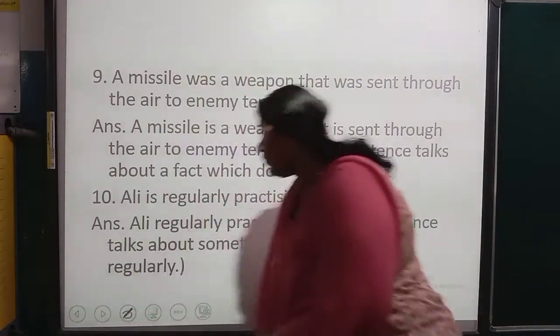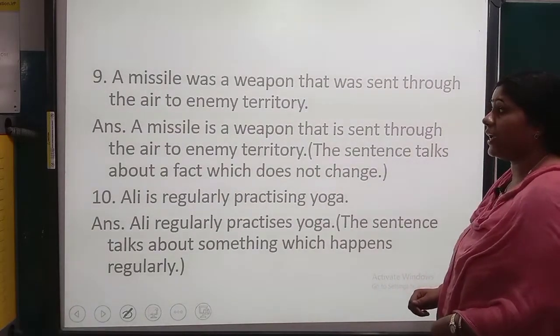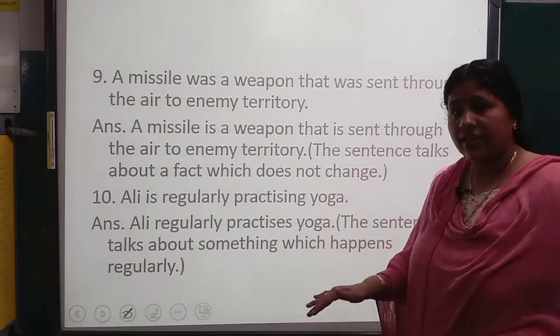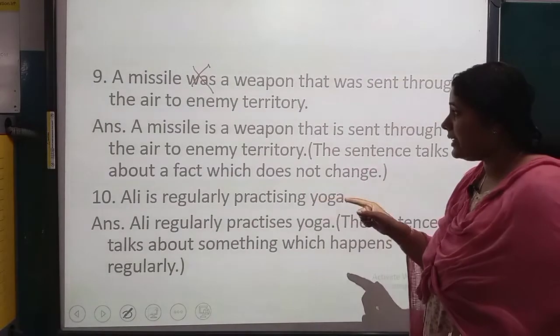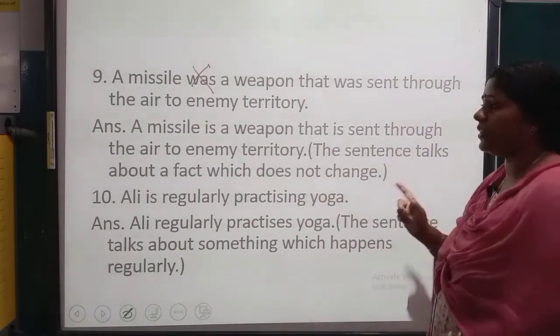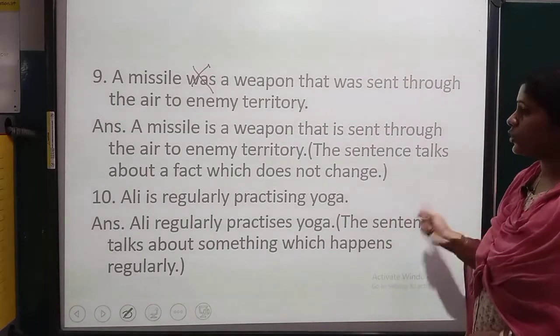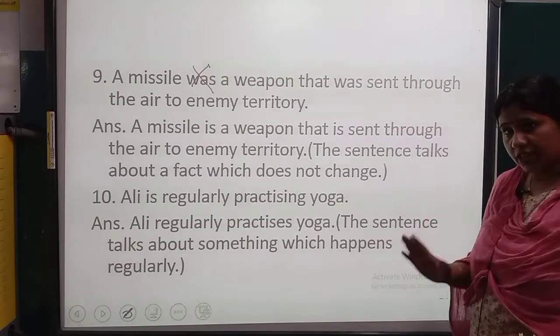Next. A missile was a weapon that was sent through the air to enemy territory. Missile was a weapon, it's still a weapon. Understood? So this is wrong. So how will we write? A missile is a weapon that is sent through the air to enemy territory. The sentence talks about a fact which does not change.